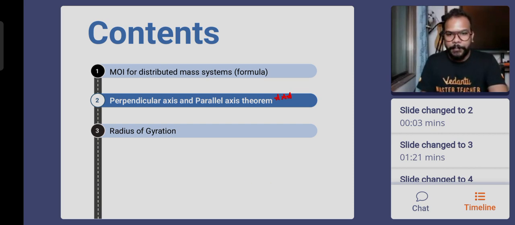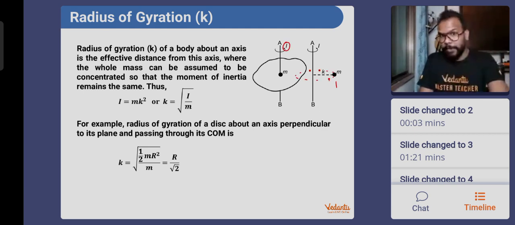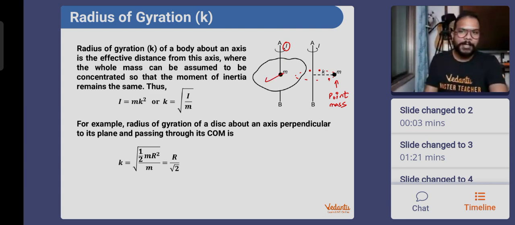Again, I will definitely show it to you first. Say you have any object whose moment of inertia is I, and you have a point mass of the same mass value. For the point mass, the moment of inertia will be written as mass into distance from the axis of rotation squared, and that distance from the axis of rotation is k. So the moment of inertia of the point mass is Mk square. You equate it to the moment of inertia of that object, you get the value of the radius. That radius will be called the radius of gyration of this object.